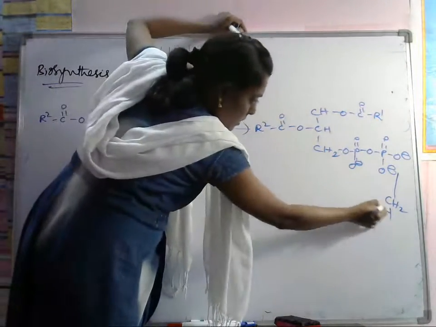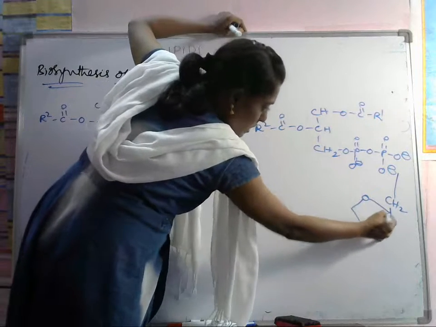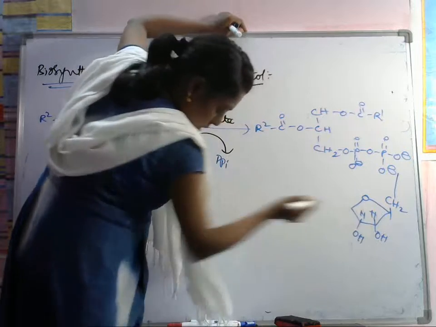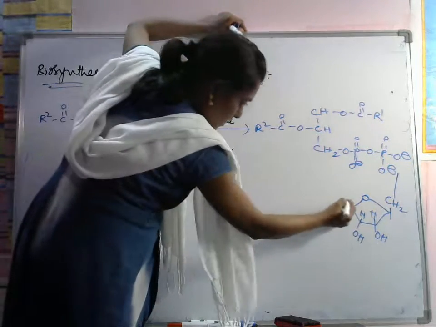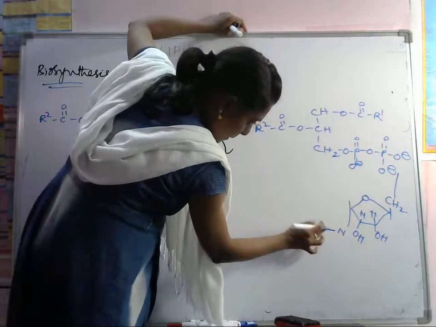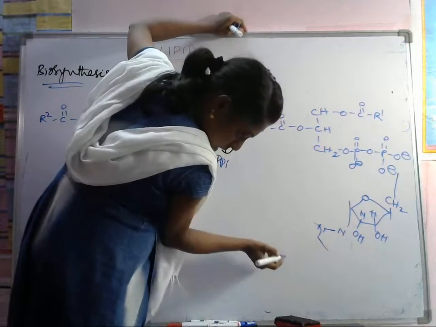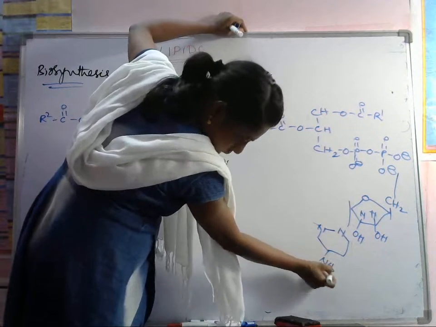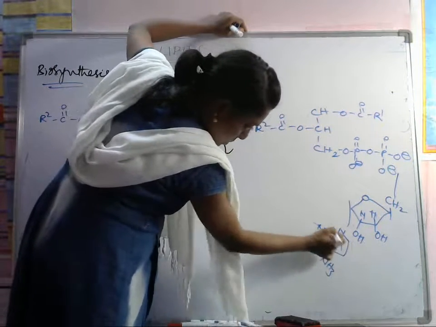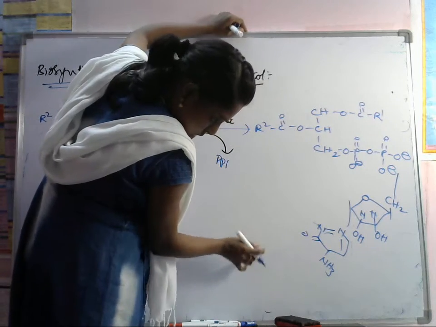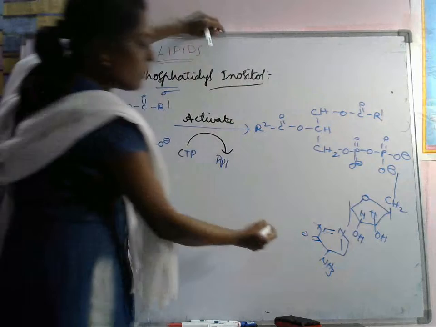Next is the ribose sugar, OH, H. Next we are having N here, where the NH3 group is there. Here double bond O is there. So this group is there, plus we have to add